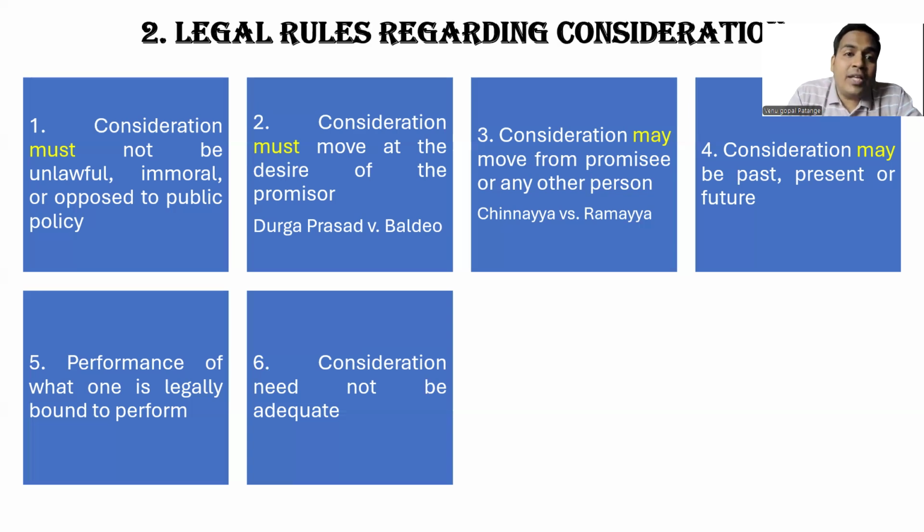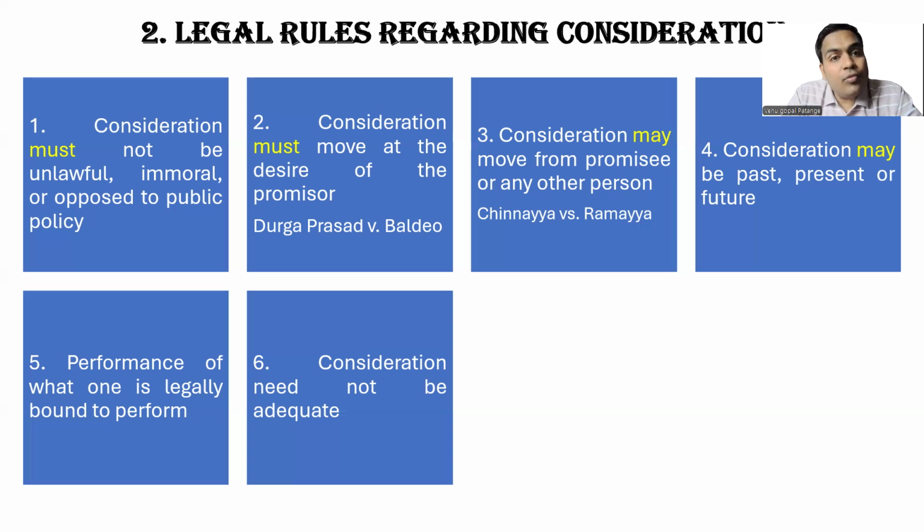So a property worth 10 lakhs, a gold chain worth 5 lakhs, a car worth 4 lakhs, someone wants to sell at 1 lakh 50,000, right? It is acceptable. Something in return, quid pro quo. There should be a consideration, but it need not necessarily be adequate. So the sixth rule is consideration need not be adequate.